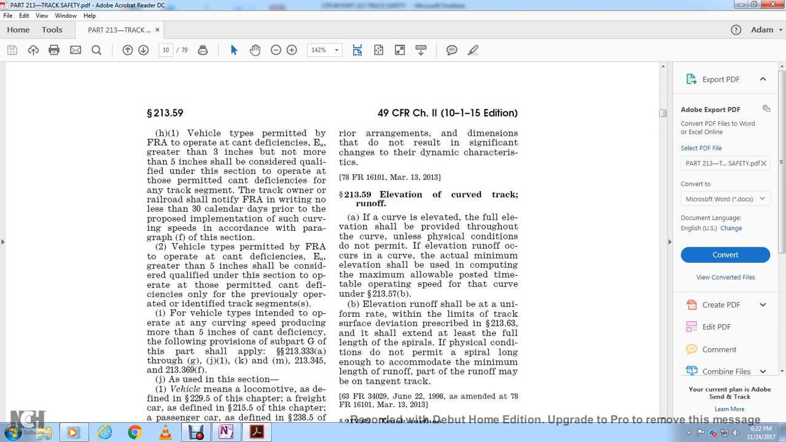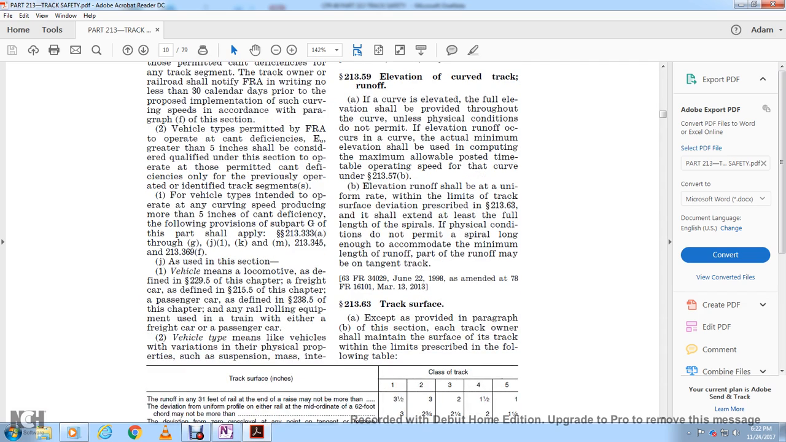213.59 Elevation of the curved track; runoff. The curve is elevated with the full elevation provided throughout the curve unless the physical conditions do not permit. If elevation runoff of the curve occurs, the actual minimum elevation should be used when computing the maximum allowable posted operating speed for the curve, per 213.57. Elevation runoff shall be at a uniform rate within the limits for the track surface deviation prescribed in 213.63, and it shall be extended at least the full length of the spiral if the physical conditions of the design permit. But the spiral may be accommodated with the minimum length of the runoff, and part of the runoff may be on the tangent track.